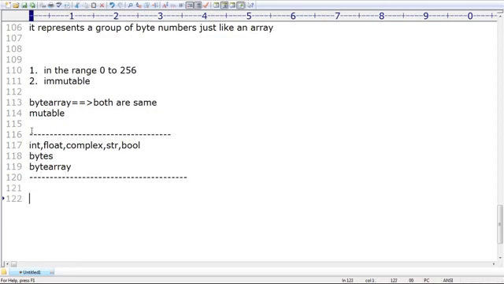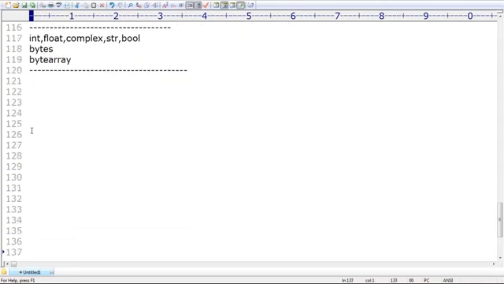Okay, from the next concept onwards, take very special care, because no one is going to use bytes type and byte array type, but the remaining things people are compulsorily going to use. That's why take special care about this terminology. The next one is the list data type.